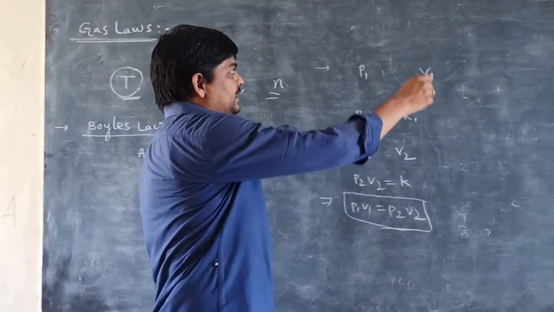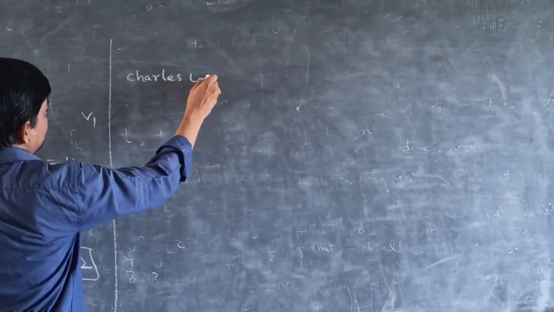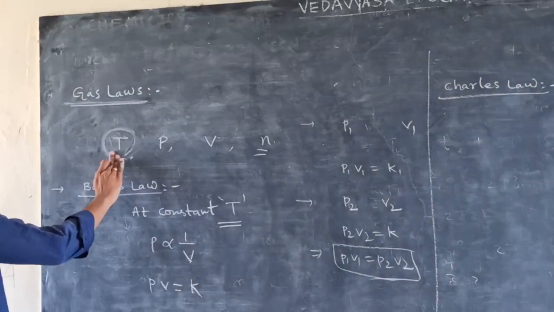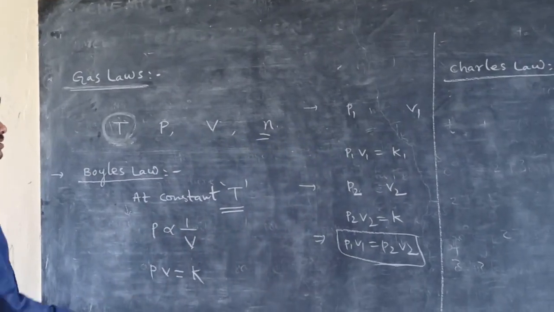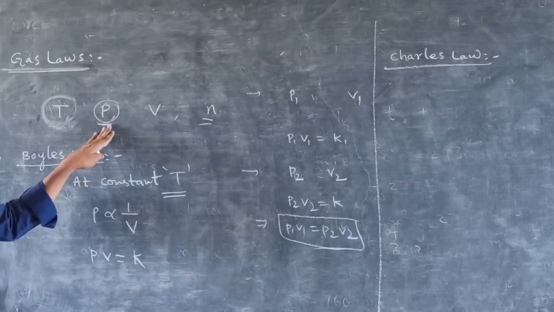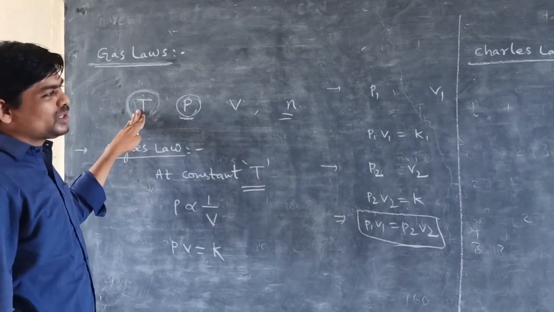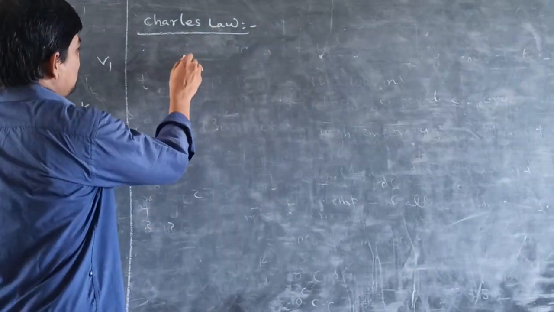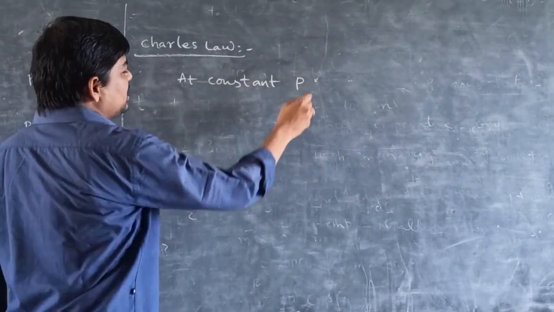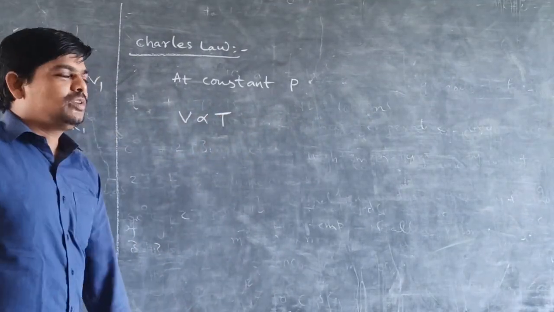Next one, Charles's law. In Boyle's law, the temperature is constant. In Charles's law, the pressure is constant. At constant pressure, for a given amount of gas, the volume of the gas is directly proportional to absolute temperature.